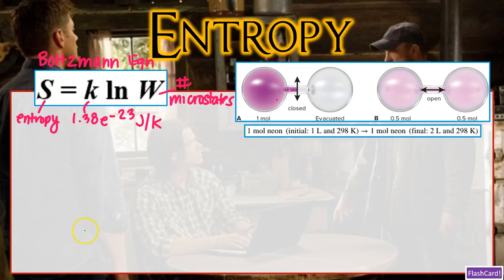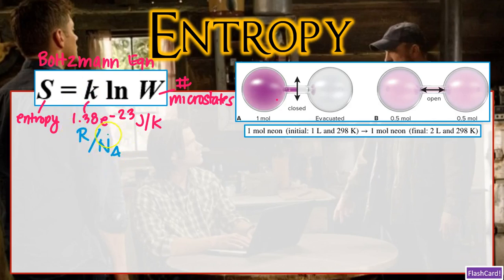And our mathematician and physicist, Ludwig Boltzmann, is to thank for our understanding of the relationship between entropy and the number of microstates, or W. And how does he do this? By way of an expression called the Boltzmann equation. And the Boltzmann equation is going to state that entropy is equal to the Boltzmann constant times the natural log of W. Now, W is the number of microstates, and the Boltzmann constant is going to be really the universal gas constant divided by Avogadro's number, okay?